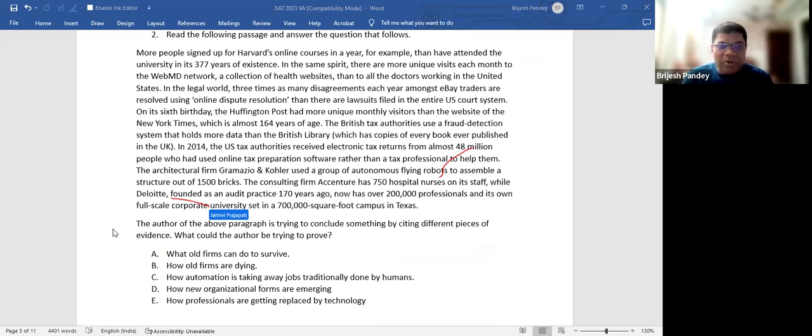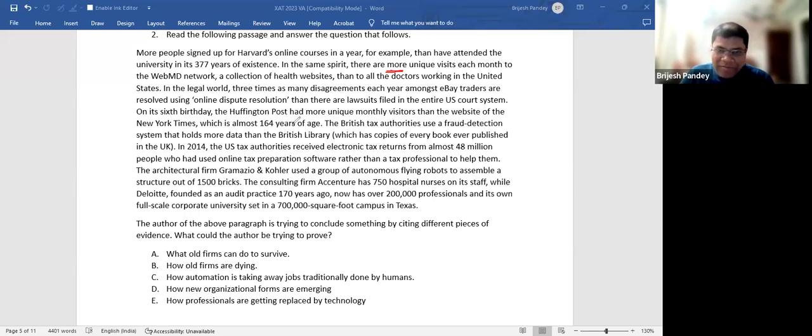More people signed up for Harvard's online course in a year, for example, than have attended the university in its 377 years of existence. Right? In the same spirit, there are more unique, see, this "more unique" itself is incorrect. But he's trying to talk about the numbers. There are more unique visits each month to the WebMD network, a collection of health websites, than all the doctors working in the US. In the legal world, three times as many disagreements each year among eBay traders are resolved using online dispute resolution than there are lawsuits filed in the entire US court system.